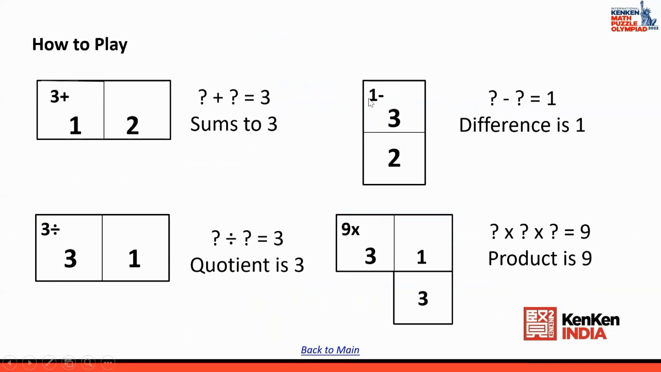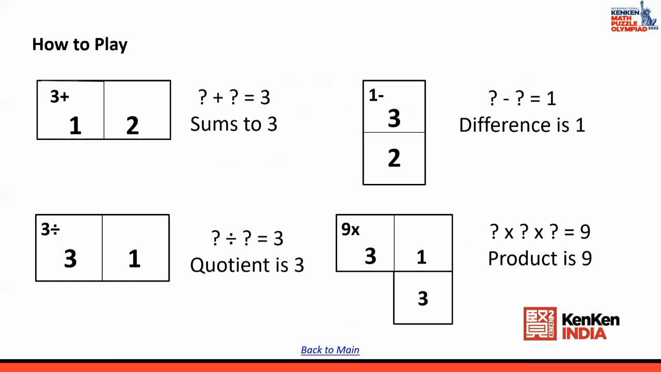Now let us come to the last one, which says 1 difference. One important thing I want to mention here is that we don't use subtraction, we don't use minus in a KenKen puzzle. The moment you see the minus symbol, that means the difference. So 1 minus means 1 difference. The only thing you have to remember is that the difference of the two numbers has to be 1. So this can be 2 and 3 or 1 and 2.